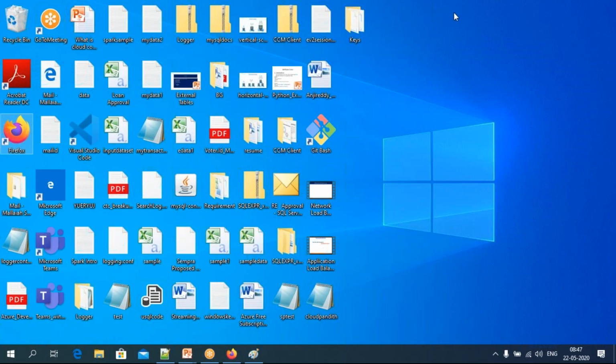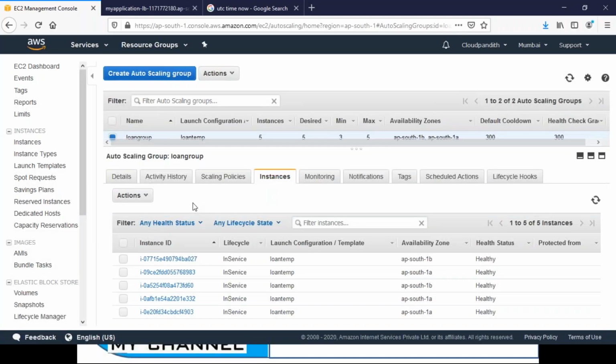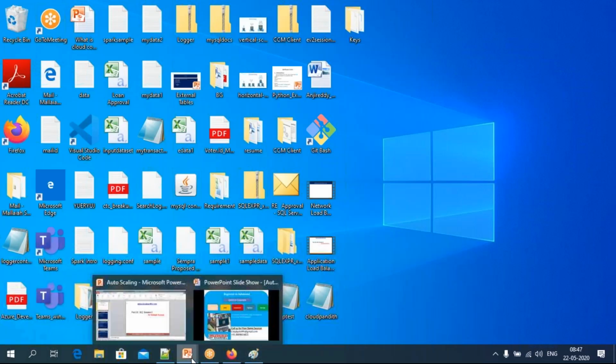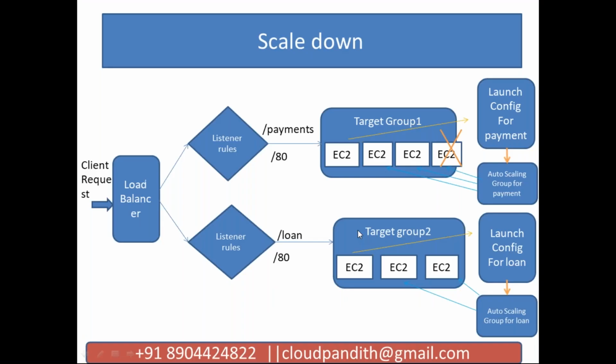Yes, Malay, one question here. With that scheduling, when we are doing it, we are forcing it to launch all the 5 and 1 plus there, 6 actually, so there is no load balancing, nothing is there. Suppose the number of concurrent users right now decreases from 2000 to 100. After that also, as we have scheduled. Yeah, if you schedule it, it will happen, because there is no condition there, right?